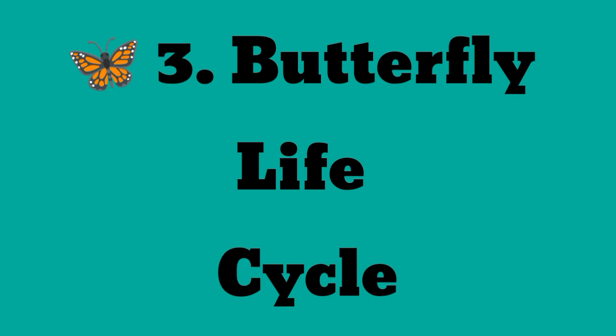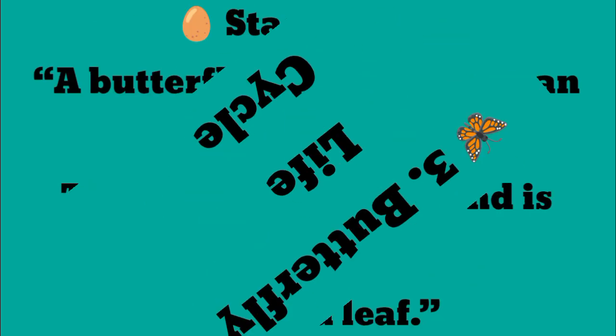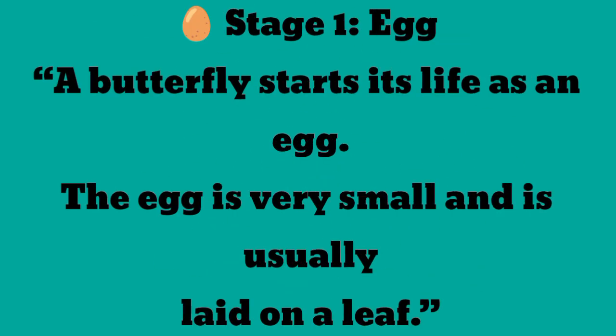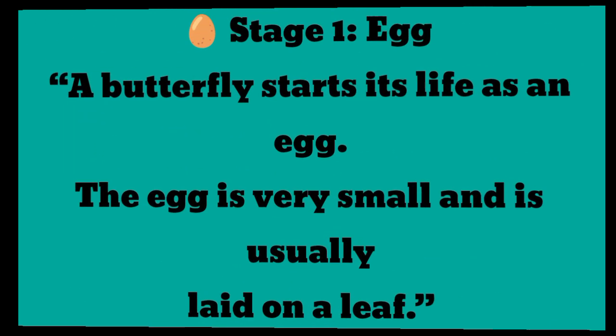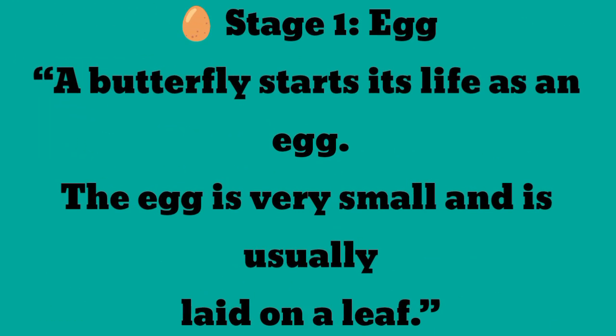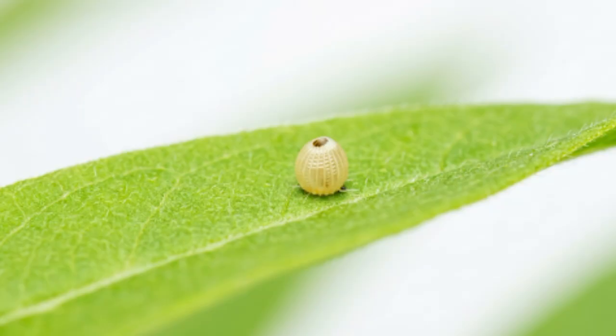We will discuss metamorphosis with the help of the example of the life cycle of a butterfly. The first stage in the life cycle of a butterfly is the egg. The egg is very small and it is usually laid on a leaf. It is the first stage of the life cycle of a butterfly. Life starts from an egg. Eggs are laid on a leaf by the butterfly. They are very small in size.